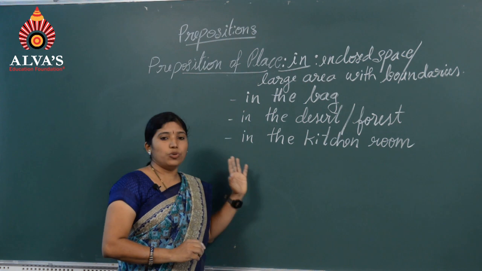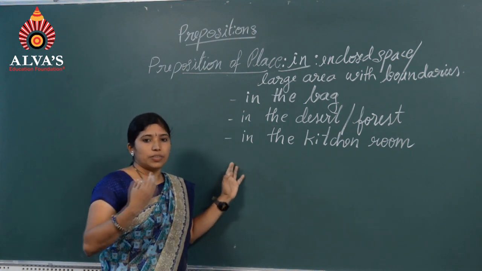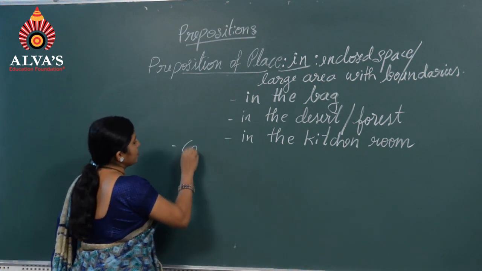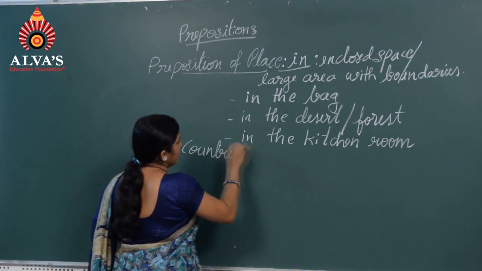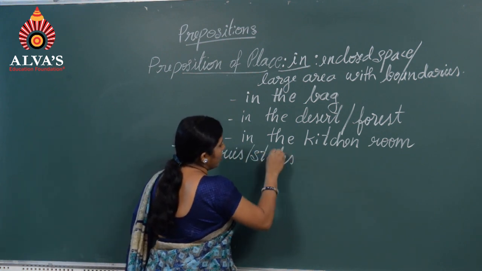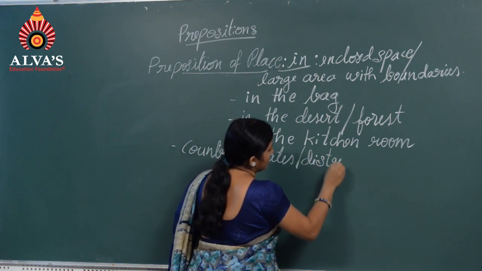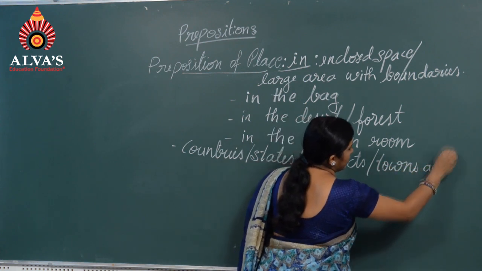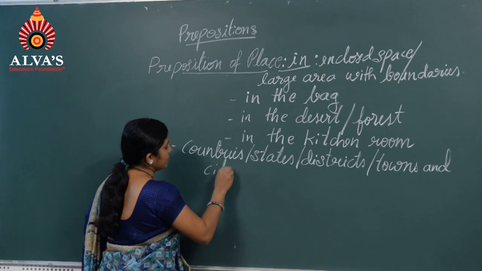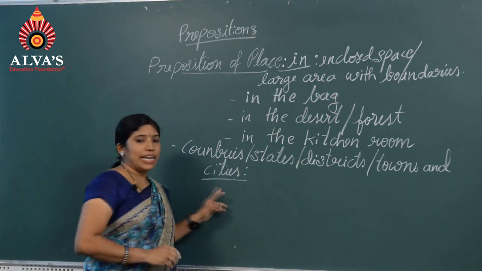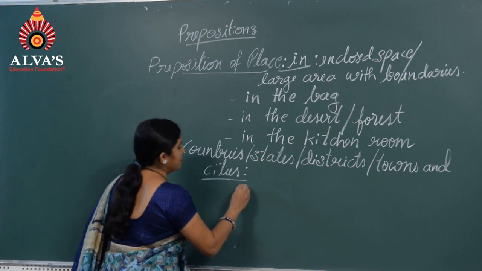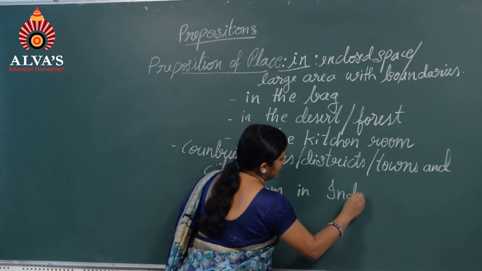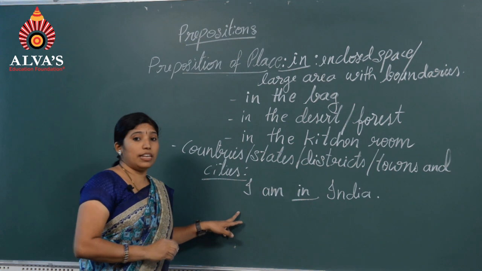And it is also used for countries. When we speak of countries, states, districts, towns or cities, we use in. For example, I am in India. He lives in Mumbai city.